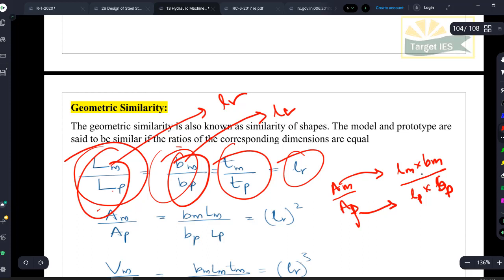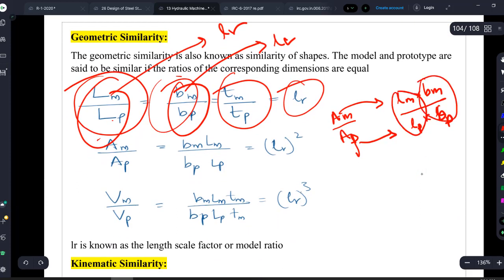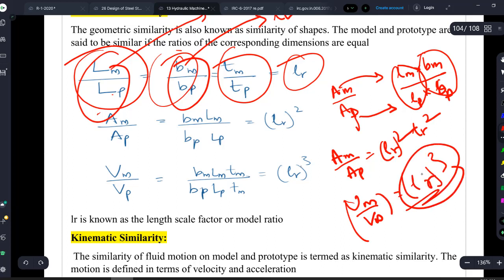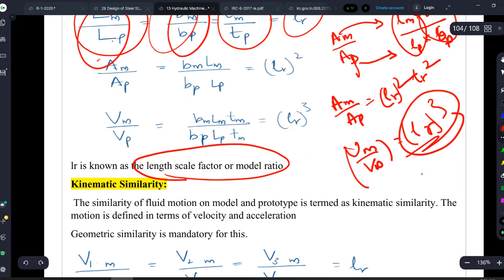Agreed or not? So this is nothing but Lr into Lr, Lr square. So my area ratio is nothing but my length ratio squared when it comes to geometrically similar objects. Similarly, volume I can write as Lr cube, the length scale factor or model ratio cubed. Done.